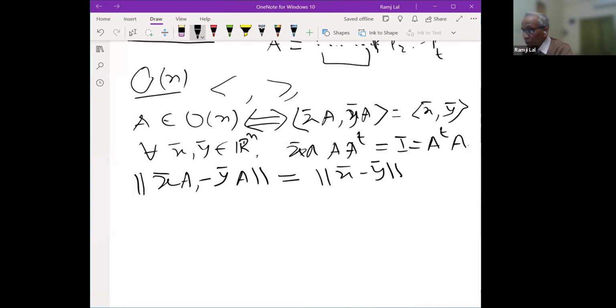So it preserves the Euclidean metric. All these are equivalent, and it is also equivalent to saying that it is a transformation which preserves length.